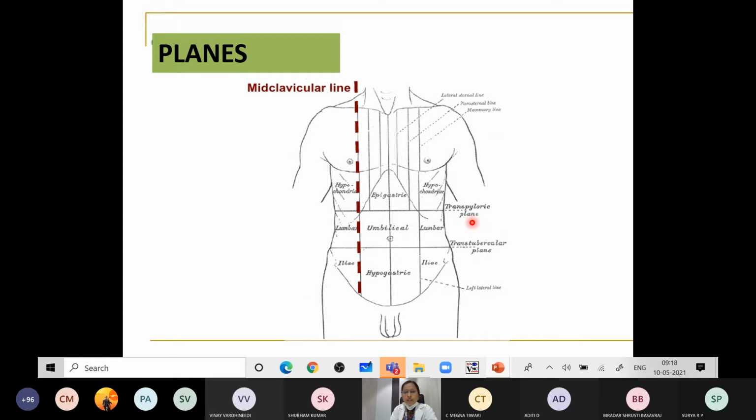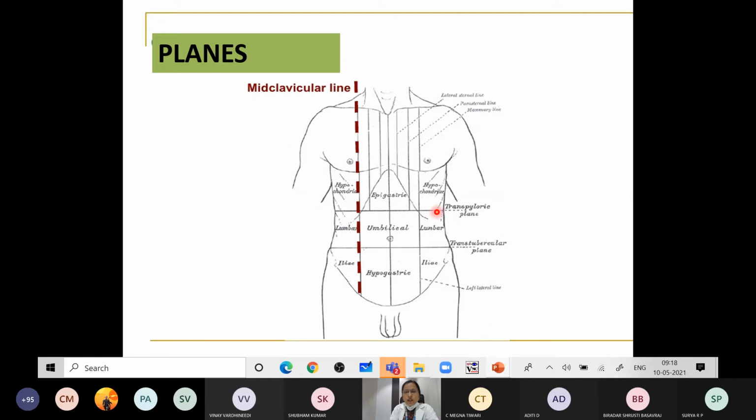Any abdomen, if it is enlarged, you have to palpate it through the anterior abdominal wall. If you want to take any incisions, you are usually taking it through the skin of the anterior abdominal wall. That's why knowing about the planes is very important. So what are the various planes? First one is called the transpyloric plane.